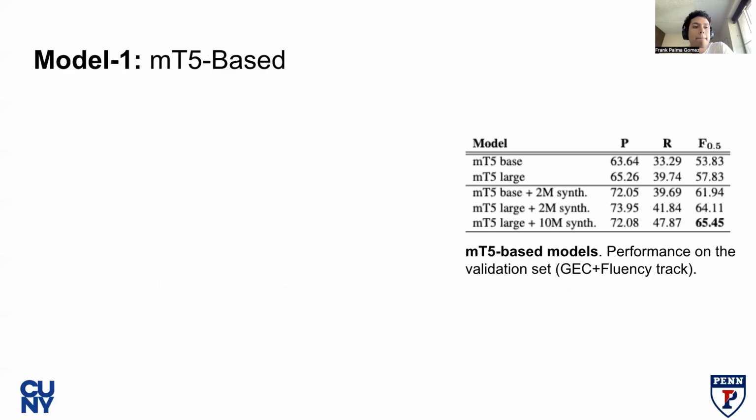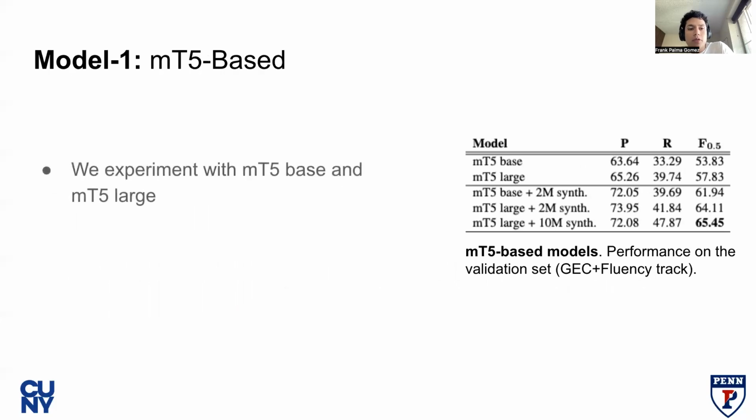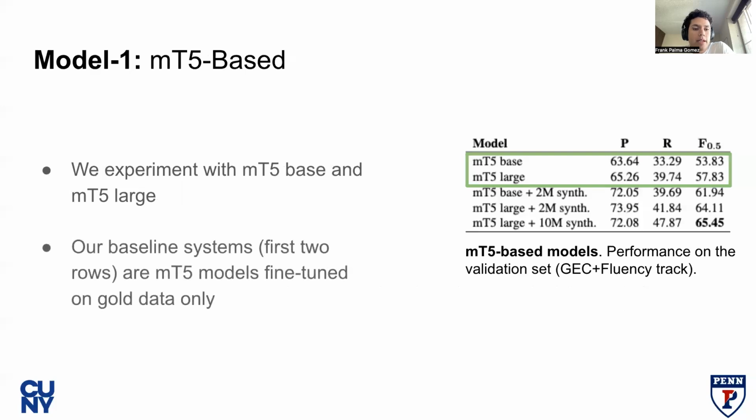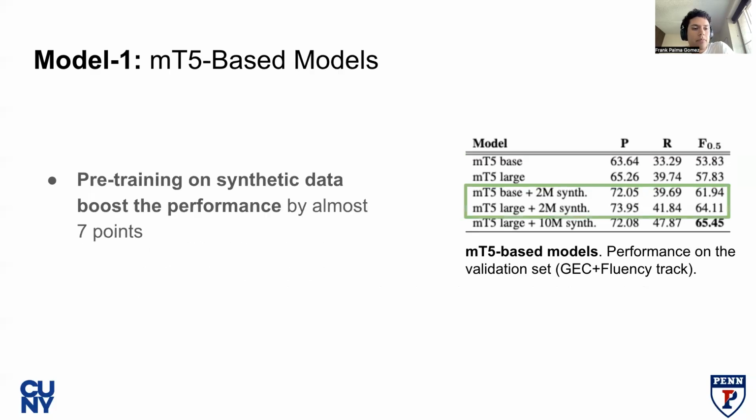Now I'll discuss the performance of our models. In our first approach, we experiment with MT5 base and MT5 large. Our baseline systems, the first two rows, are MT5 models fine-tuned on gold data. MT5 base achieves a score of 53.83, and MT5 large scores 57.83. We then take an off-the-shelf MT5 and pre-train with 2 million synthetic examples. These synthetic examples were generated with spell-based transformations.